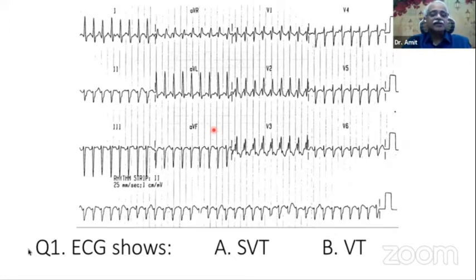And in fact, that has been one of the reasons why, when a calcium channel blocker terminates the tachycardia, you still feel that it's an SVT. That's why it terminated. No, a VT can also respond to a calcium channel blocker. And this is a classic example of Belhassen VT or fascicular VT. And this is AV dissociation, as Dr. Gupta pointed out, also seen in the lead II rhythm strip. So this is a ventricular tachycardia. We move on to the next ECG.